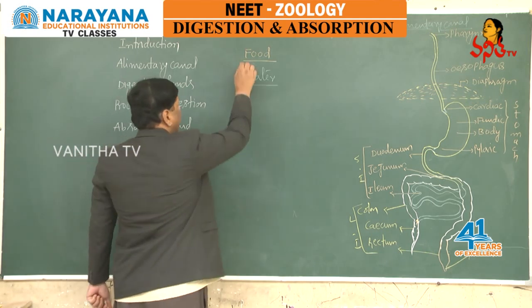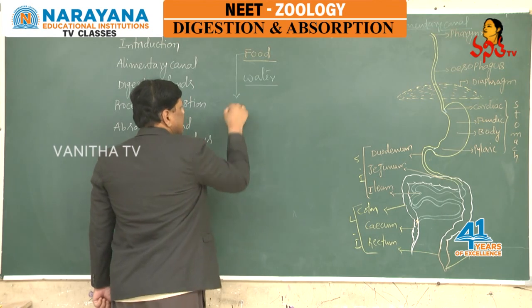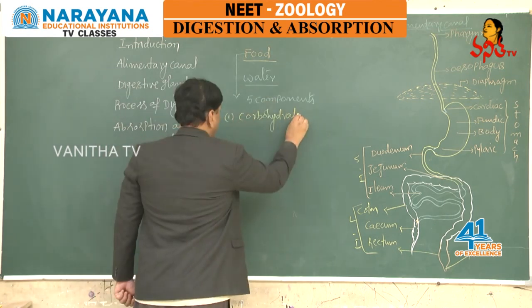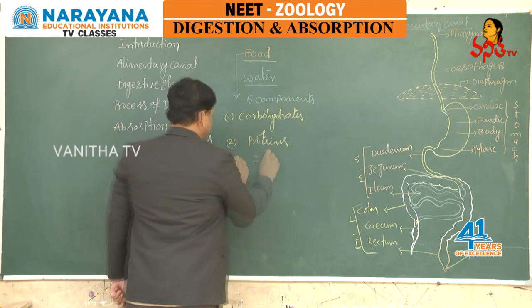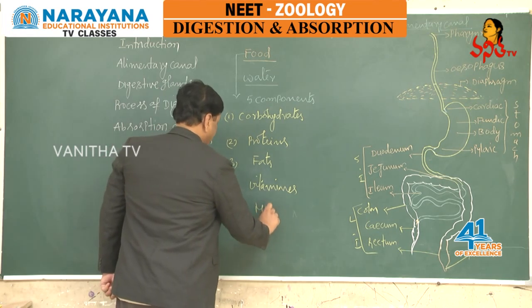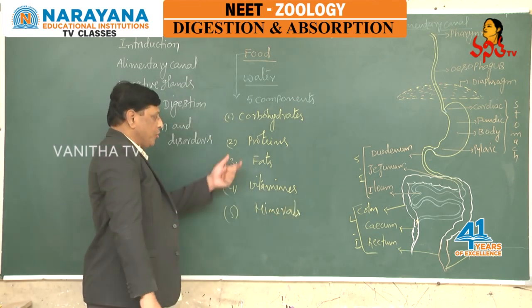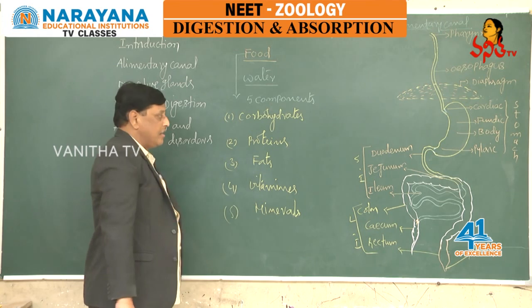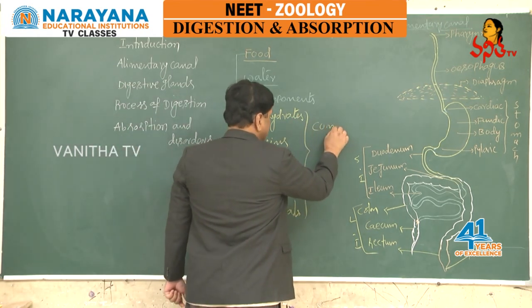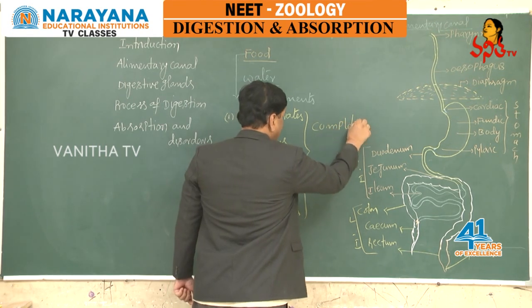Food is comprised of 5 components: carbohydrates, proteins, fats, vitamins and minerals. Collectively they form a complete food by which we get energy.